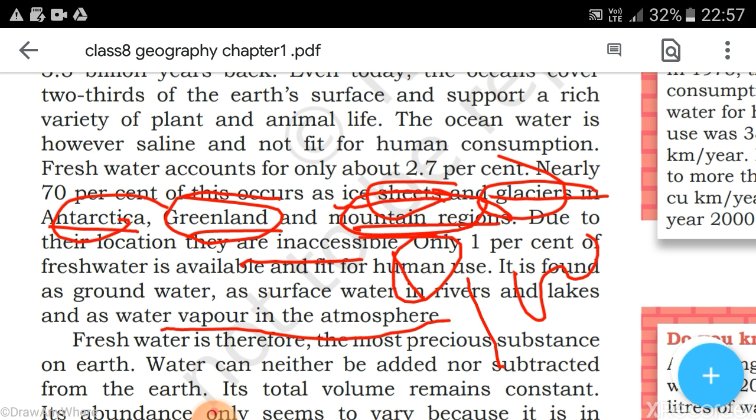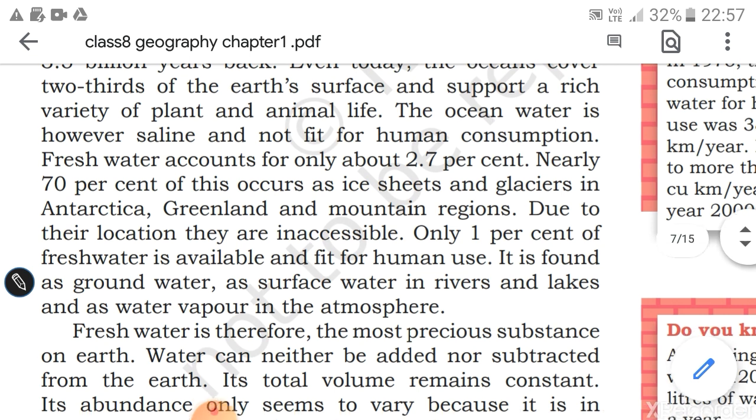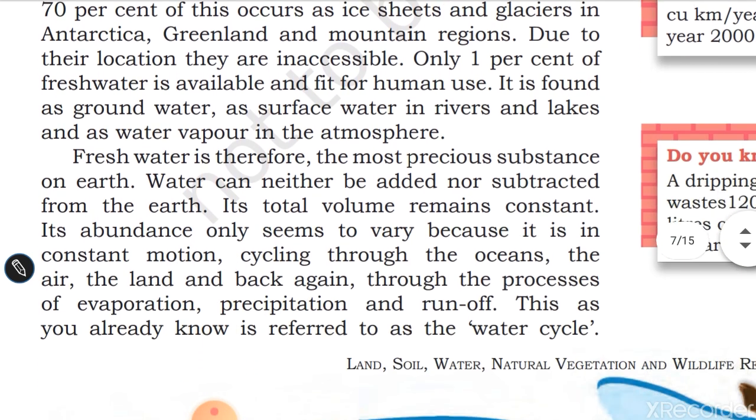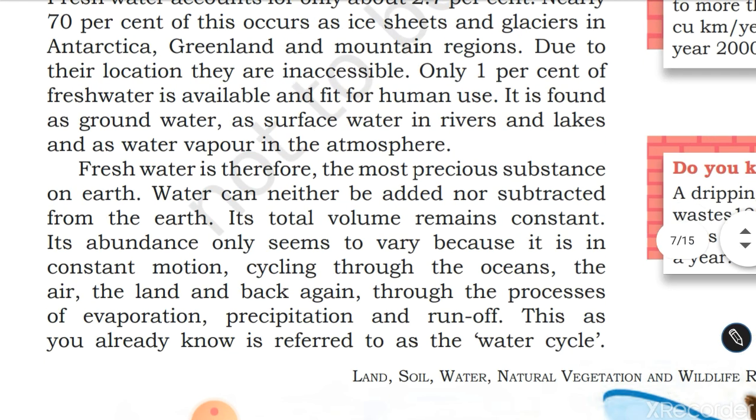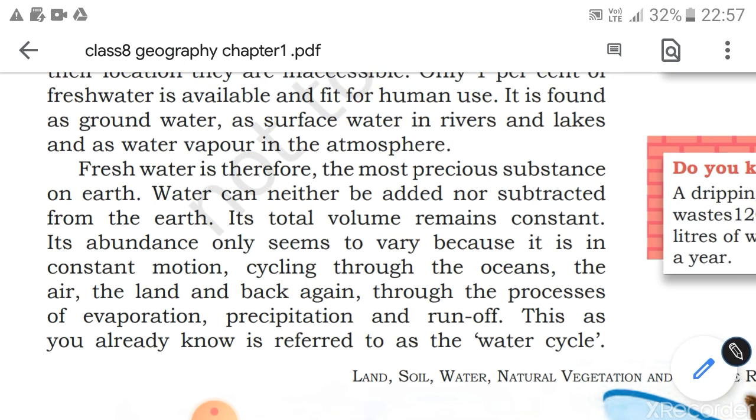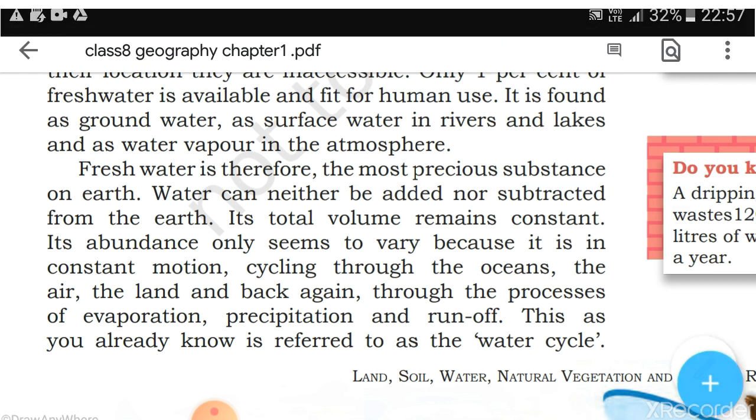Okay, so see how important water is on the earth's surface, how very important. And fresh water is therefore the most precious substance on earth. Water can neither be added nor be subtracted from earth. This can neither be added nor subtracted, as it is a renewable resource. क्या होता है ये? Renewable resource होता है.